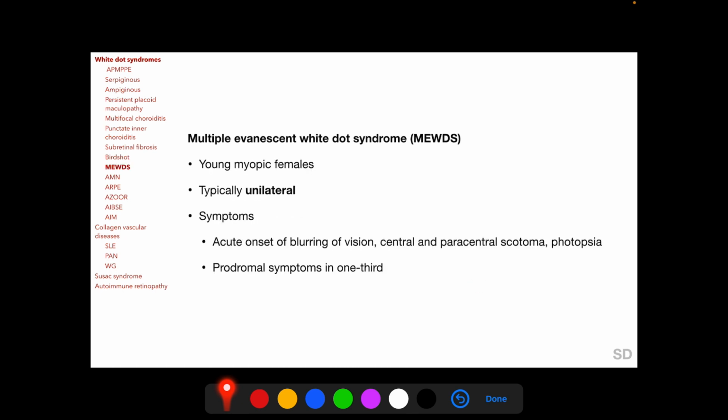The next white dot syndrome we are going to discuss is multiple evanescent white dot syndrome, also known as MEWDS, and it typically occurs in young myopic females, and it is one of the few white dot syndrome entities which is unilateral. Patients complain of acute onset of blurring of vision, as well as central and paracentral scotoma and photopsias. One third of patients may have prodromal symptoms, like in APMPPE.